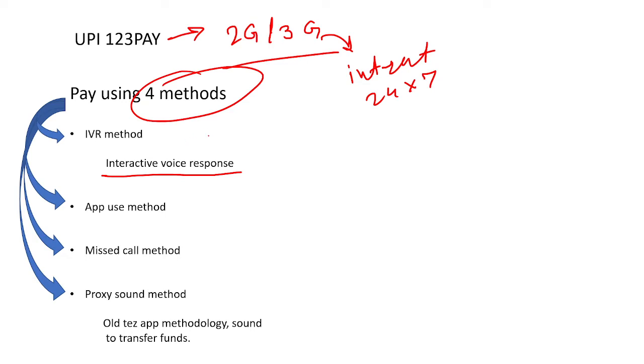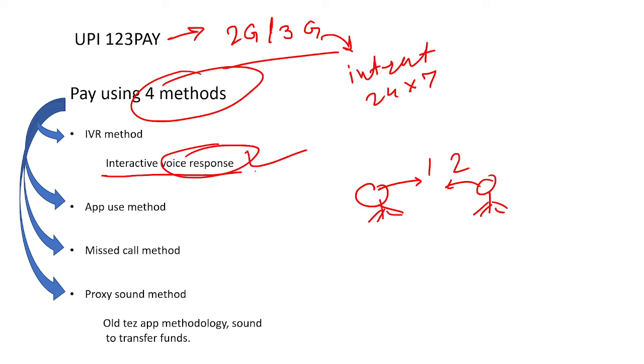The person from one side will say some things, and the voice response from the other side will say some things to complete this, like press one button, press two button, something like that. And in that way, the pre-recorded things will work in that discussion, right? So in that way, this payment process will be executed. So that is the first method.